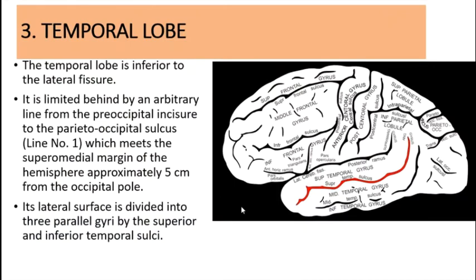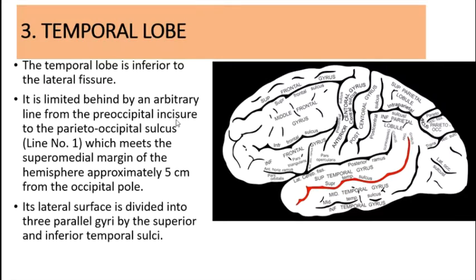Next is the temporal lobe. The superior boundary of the temporal lobe is very easily imaginable because it is inferior to the lateral sulcus. Whatever you see inferior to the lateral sulcus, if you extend the lateral sulcus further and imagine our first imaginary line, that is how you define the boundaries of the temporal lobe as well. That is why this was not discussed first, because two imaginary lines are associated. So the parieto-occipital fissure, to the preoccipital notch, and the extension of this sylvian fissure.